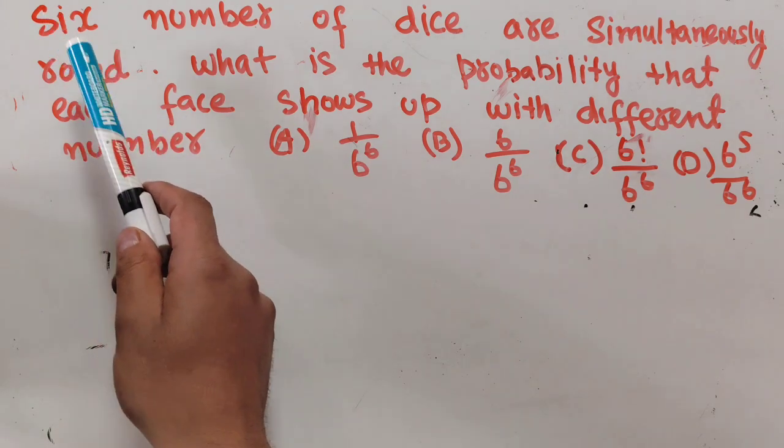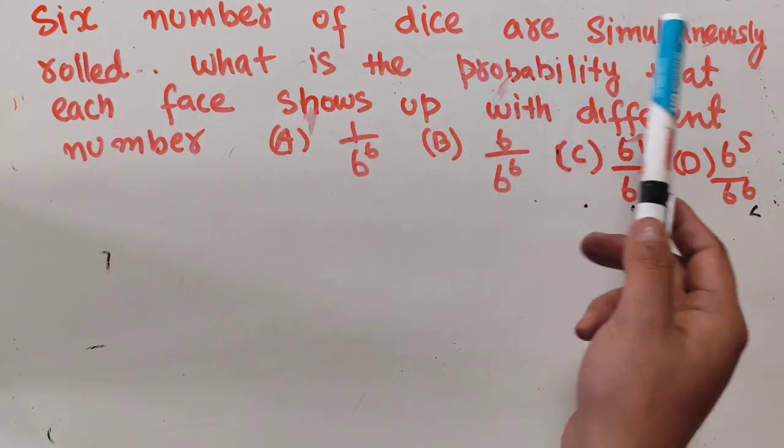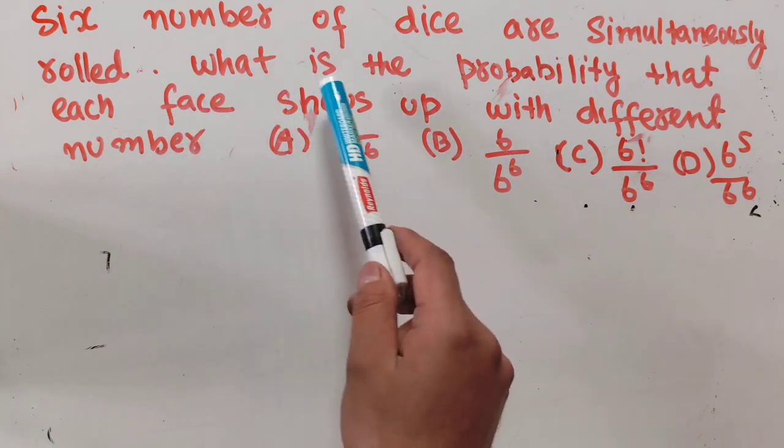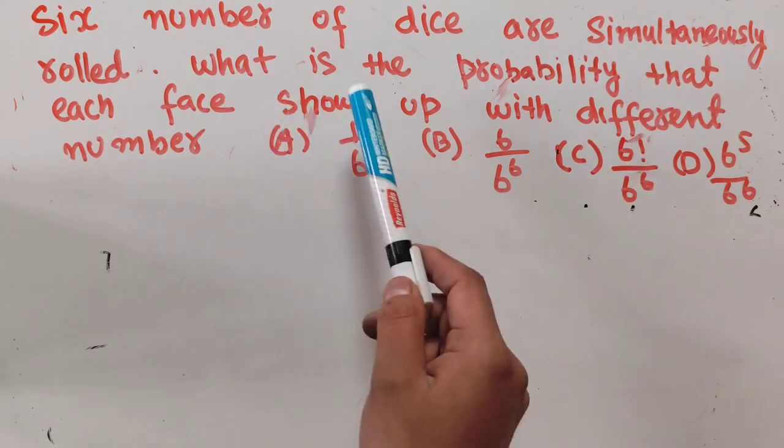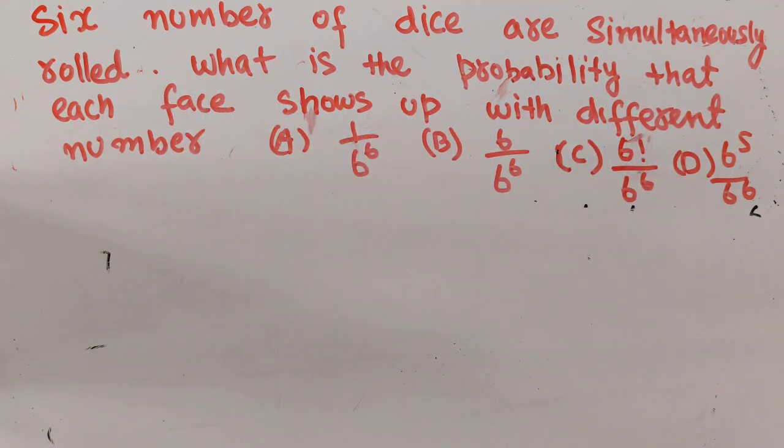The question is: 6 dice are simultaneously rolled. What is the probability that each face shows up with different numbers? Options are being given, we need to find out the correct option.